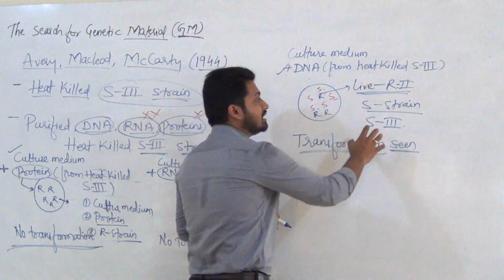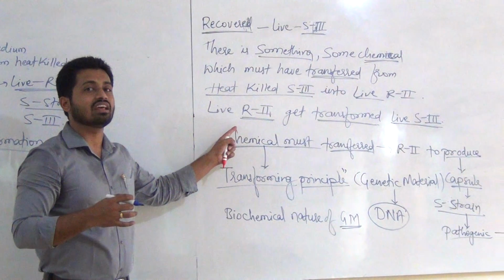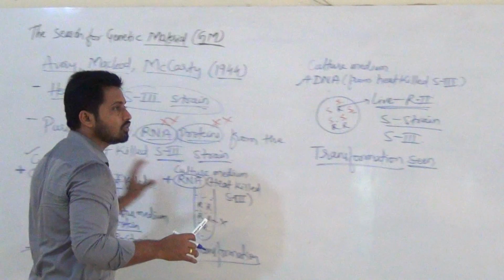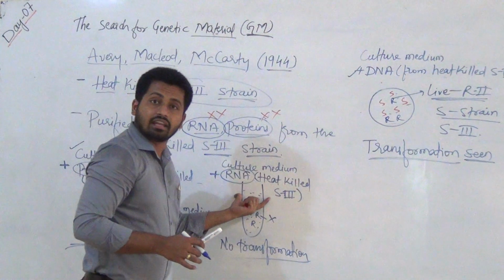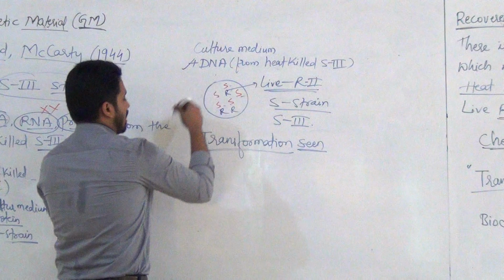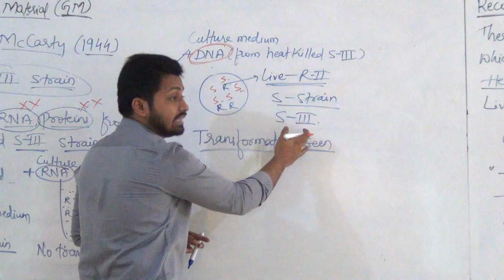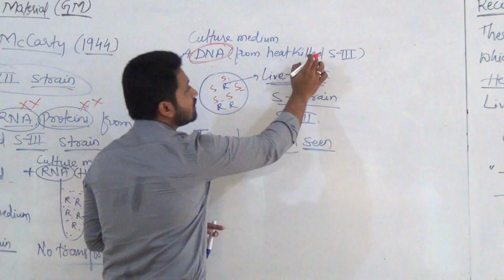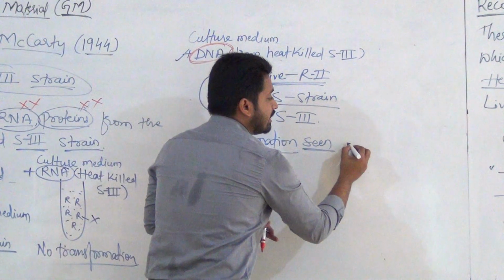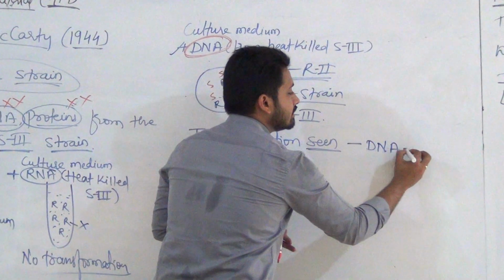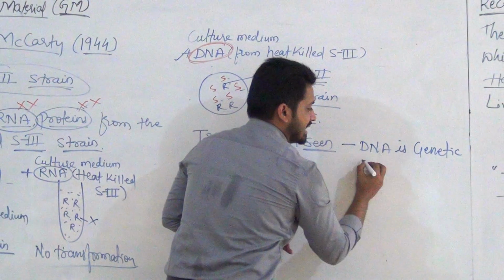It means something is there, which was told here by Griffith. The transforming principle, something chemical is there. That chemical is nothing but, from these experiments what we can declare, the chemical is not protein, the chemical is not RNA, the chemical is nothing but our DNA, which is responsible to transform these R2 into S3 type. Now this DNA we are getting from this one. So here they declared DNA is genetic material.